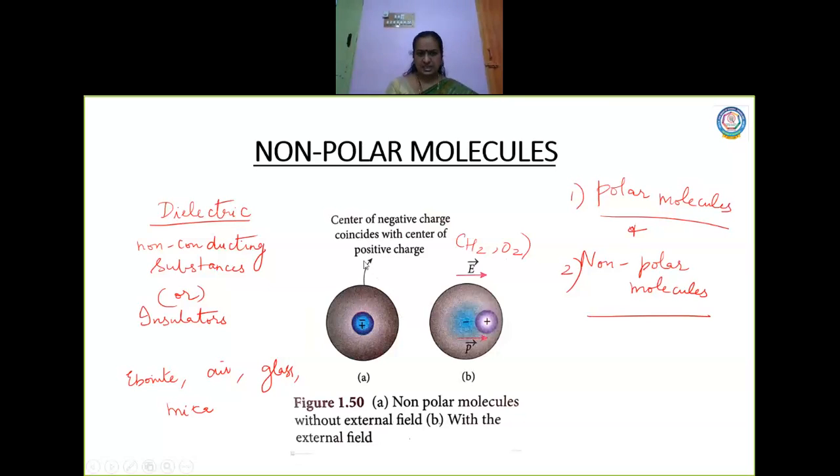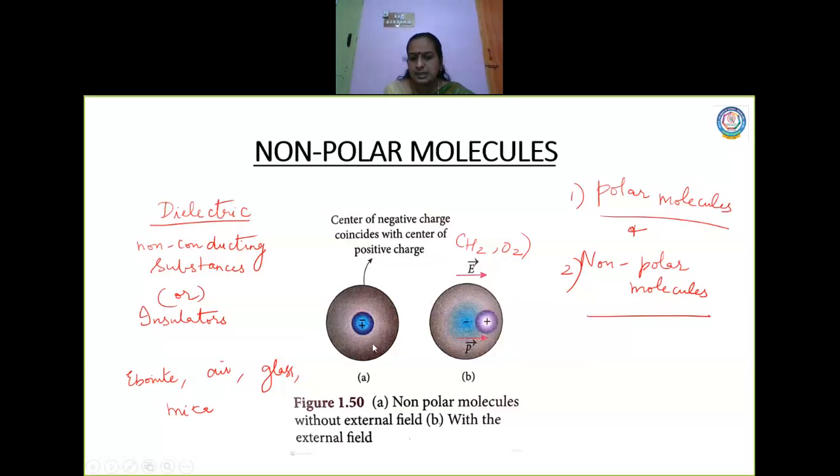So in this case, what happens? Now it is coinciding here. When I give an electric field, what happens? It is a non-polar molecule in which the center of positive and negative charges coincide. When they are together like this, there is no distance separating them, which means they do not have a dipole moment, correct?